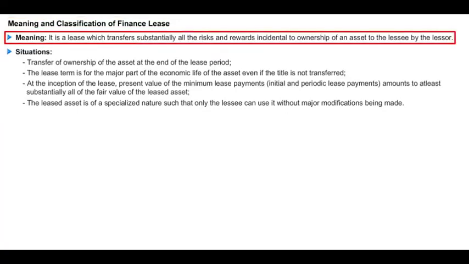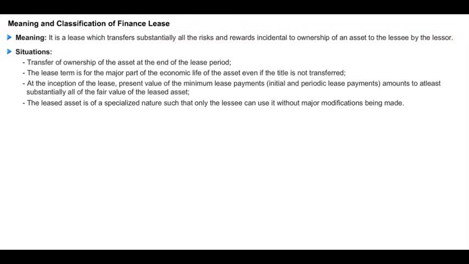Finance lease. It is a lease which transfers substantially all the risks and rewards incidental to the ownership of the asset to the lessee by the lessor. That means in our example we have indicated with one small indicative point that if the useful life of the asset is 10 years and if the lease period is covering the substantial part of the asset, then it would be considered as a finance lease.